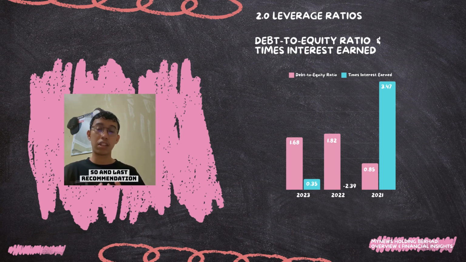And the last recommendation that I would make is to control interest costs. Why do we need to control it? Because it is considered that refinancing the higher interest debt or negotiating a lower interest rate can reduce the financial burden.